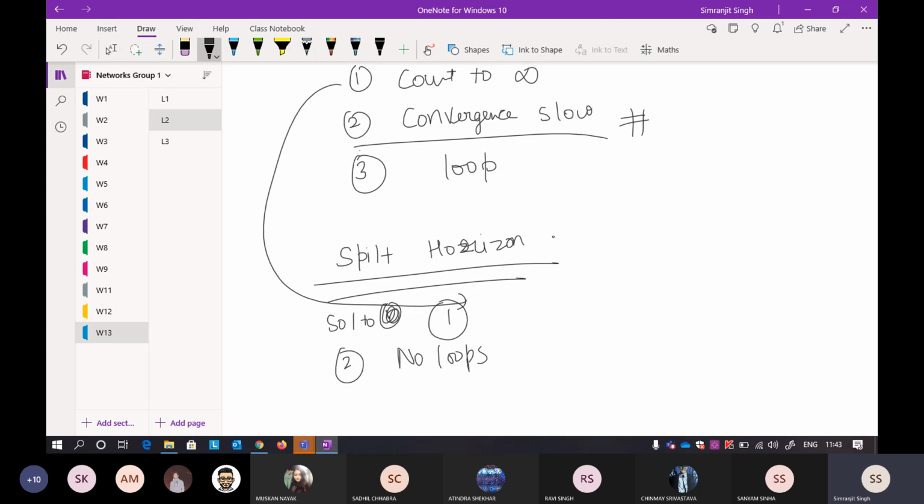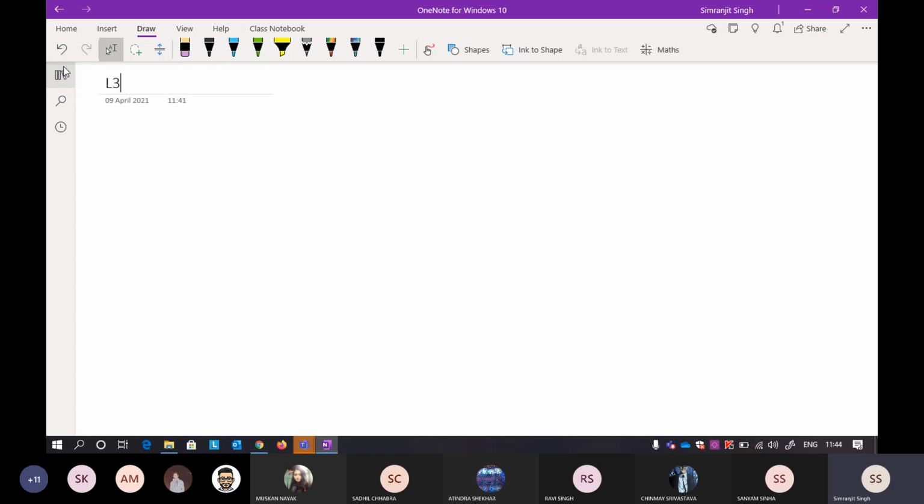Seeing this problem, we have come to another technique known as link state routing. It is a very important technique because nowadays it is in use. I will also show you that what you study here will be quite different in practical implementation. Every routing algorithm is dependent upon the router. Routers basically use both algorithms: they use DVR as well as LSR. I will tell you about it, but just take the same example that we took in the previous one.